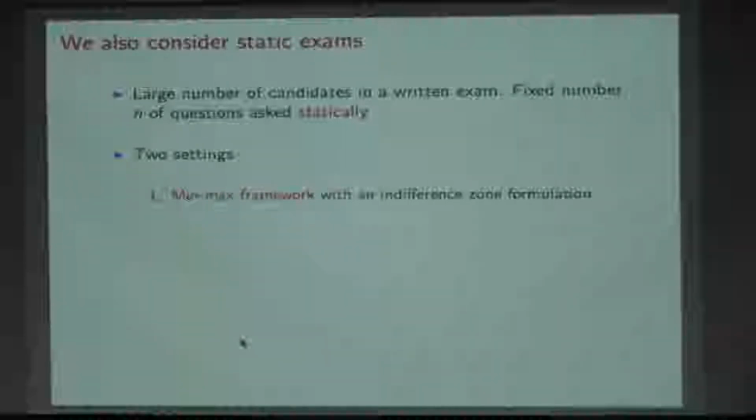One is min-max framework with an indifferent zone formulation. Here you say, okay, I'm setting this exam for lots of people. Suppose 90 is a threshold. Above 90, the person gets an A. Between 80 and 90, the person gets an A minus. Now suppose the person has ability between 89 and 91.